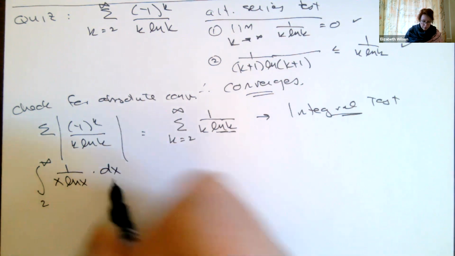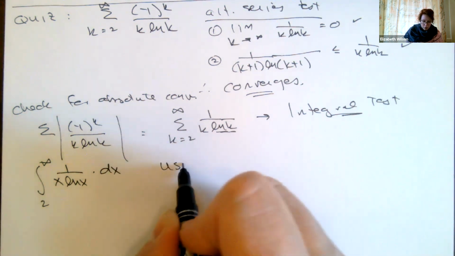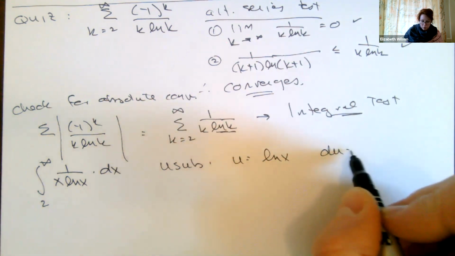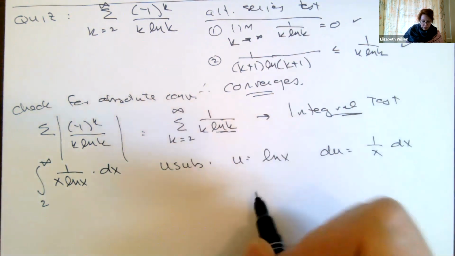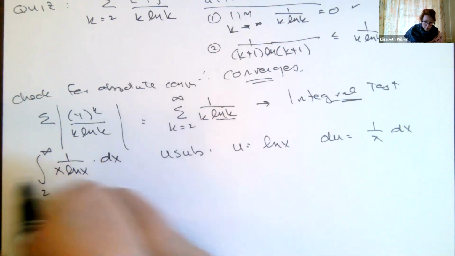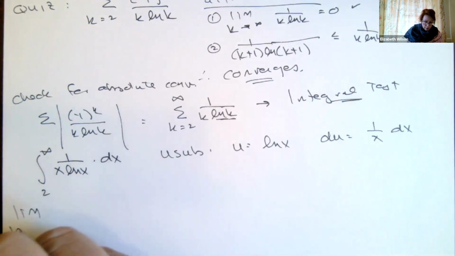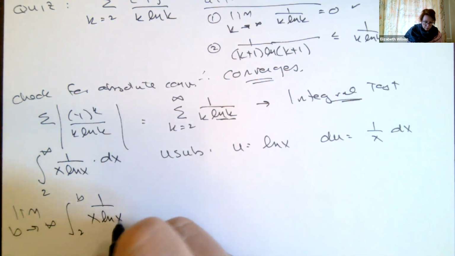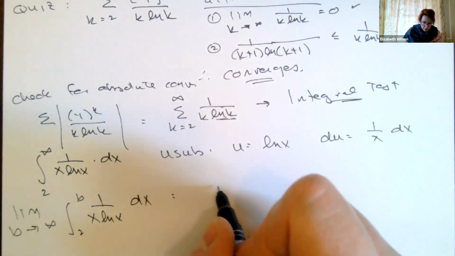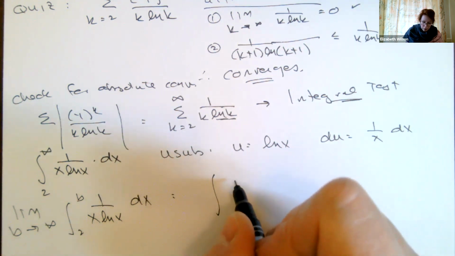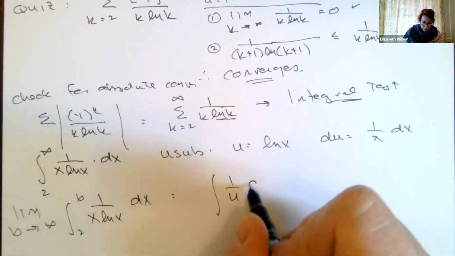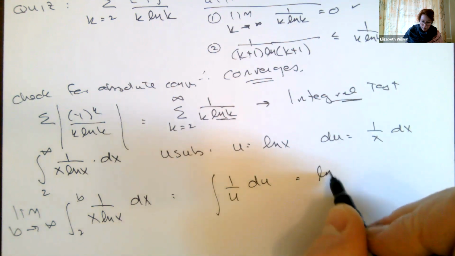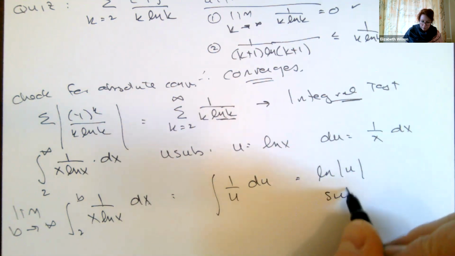So the integral of 1 over x ln x dx. All right, so I'm looking at u substitution. My u is going to be equal to the natural log of x. My du is 1 over x dx. So I can plug this in. And I need to convert this to a limit because it's an improper integral. Then I get the integral of 1 over u du, because I've got 1 over x dx already. So this becomes the natural log of u, but I'm going to substitute back.